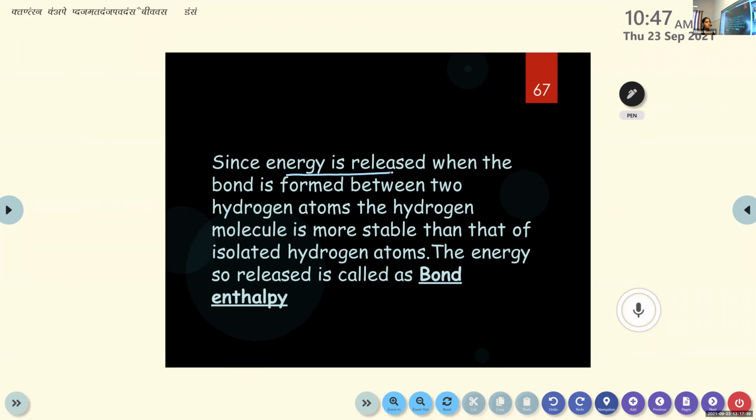Because the molecule is very much stable, that means very less energy is there. Okay. Energy and stability, they are inversely proportional. If there is minimum energy, that means it is more stable. Clear, children? The energy so released is called as bond enthalpy.